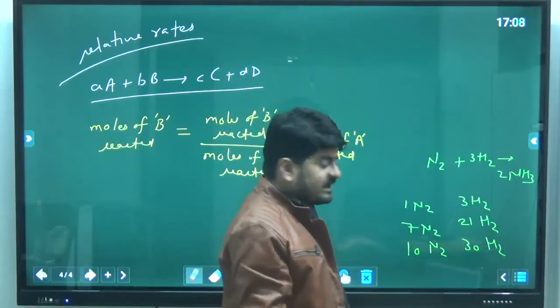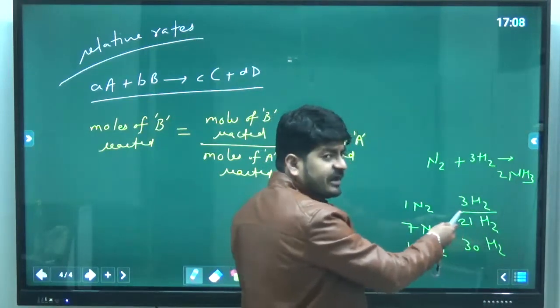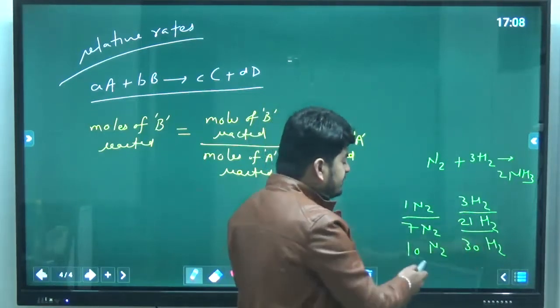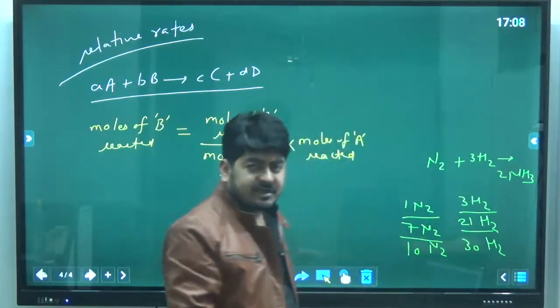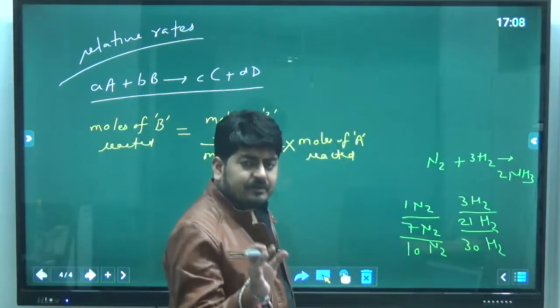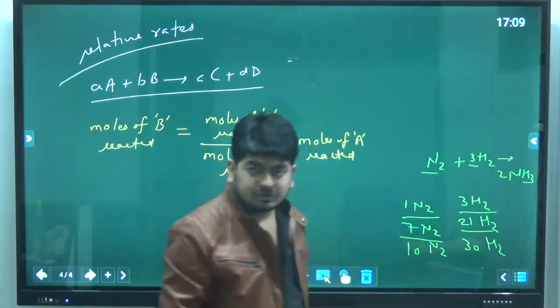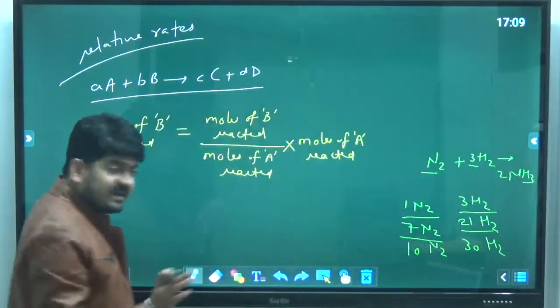Okay, so ultimately you can see moles of hydrogen reacted divided by moles of nitrogen reacted at any time will be same as their stoichiometric ratio. Okay, for any chemical reaction.